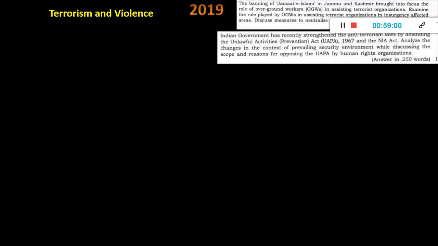Now terrorism, there are 2 types. One is which happens outside, in the borders, and one happens within India, insurgency, where the extremist groups and Naxals are there. So 2 different slides I'll show you. Okay, so terrorism and violence.